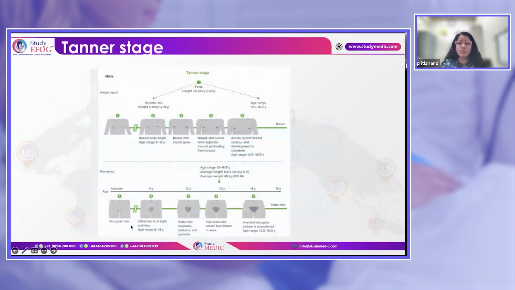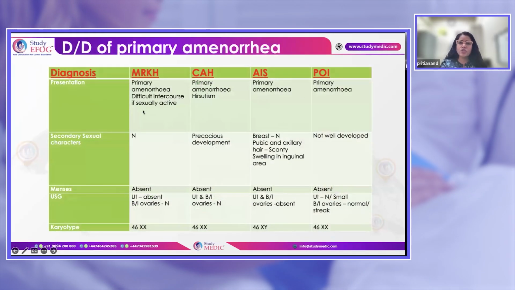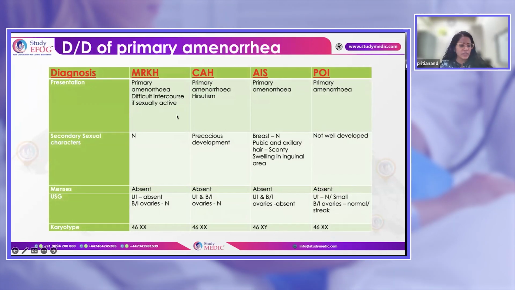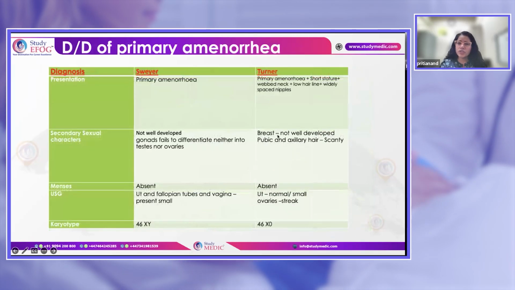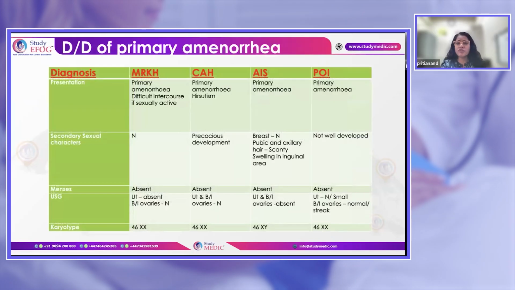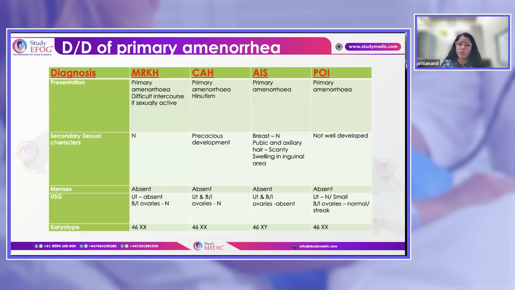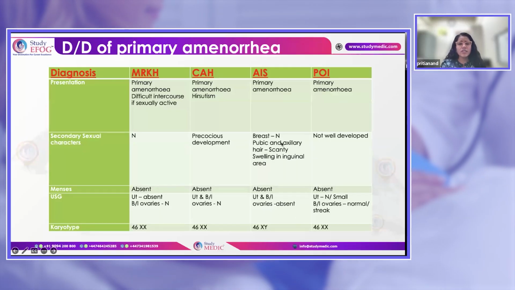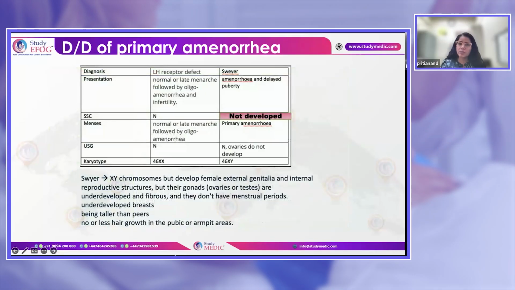Okay, you have to know the staging for female development, and you also have to know the differential diagnosis of the various causes of primary amenorrhea, whether it is MRKH, CAH, AIS, POI, or Swyer or Turner syndrome. Remember, any patient who comes with primary amenorrhea, the first thing is to see the secondary sexual characters to confirm whether the ovaries are working normally or not. These flow charts will definitely help you come to the differential diagnosis of the various primary amenorrhea cases.